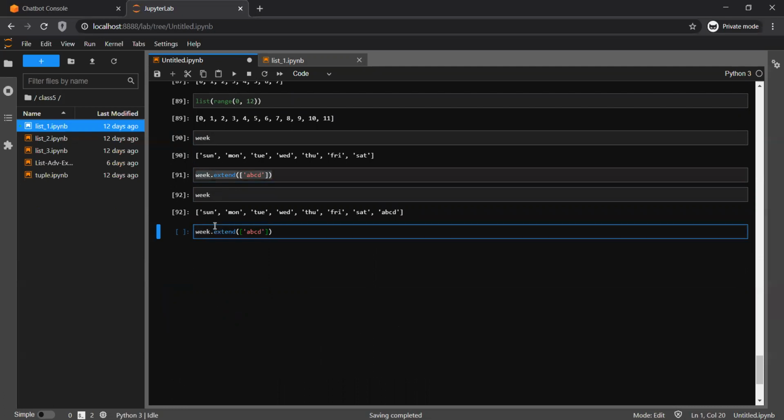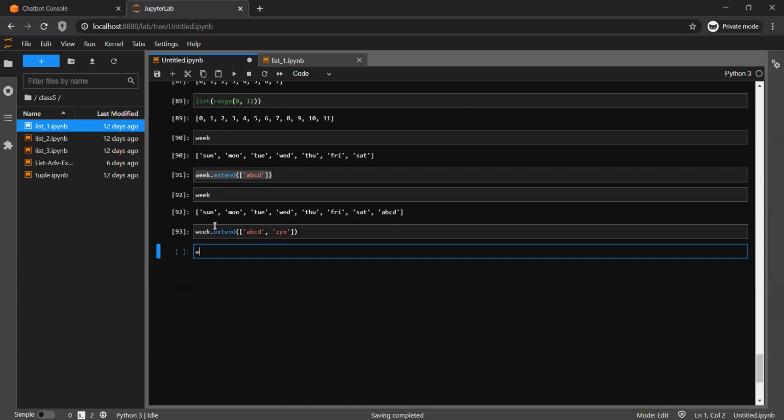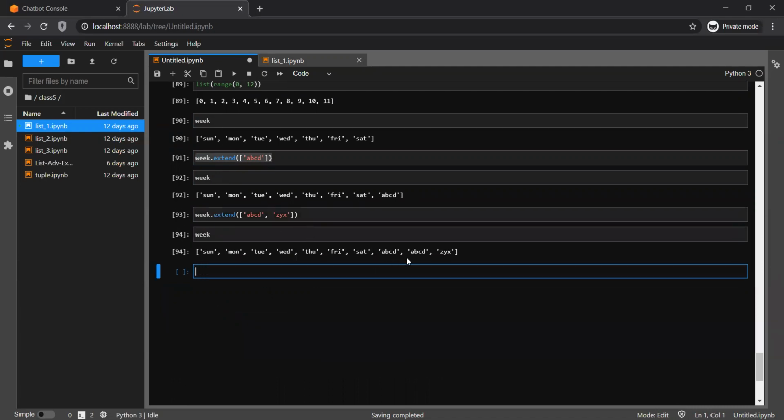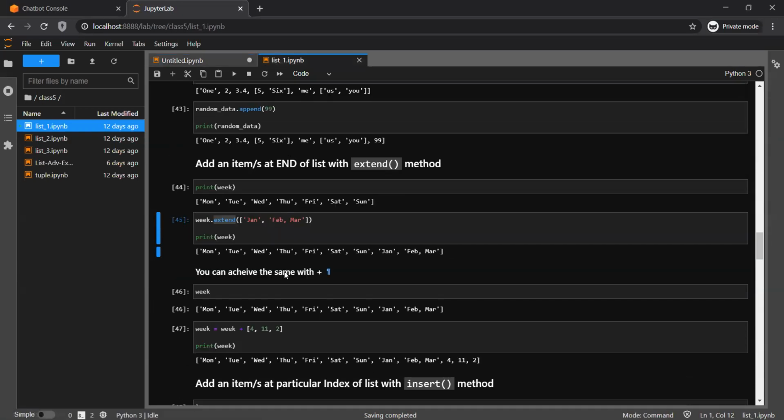So, okay, this is the way you have to extend it. If you see A, B, C, D, X, Y, Z, it has been extended. And if you see, the extend method does not return me anything. If it doesn't return anything, that means it modified the particular value. That's why if you see the week value, it is A, B, C, D, X, Y, Z. And remember this A, B, C, D is coming from it. That's why you see a duplication. So that's how the extend method works.